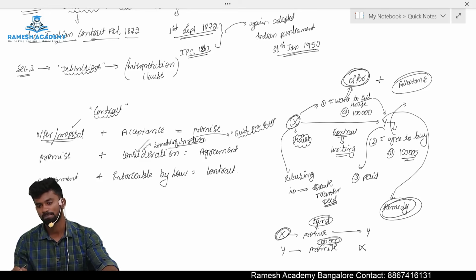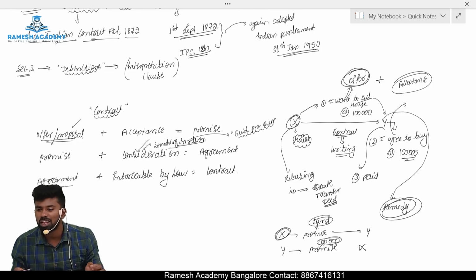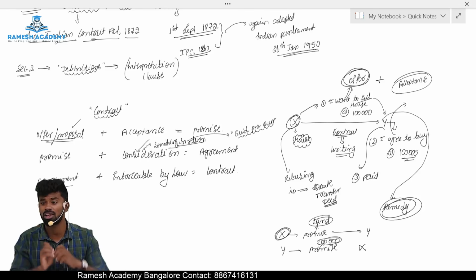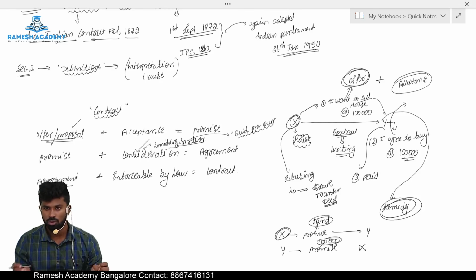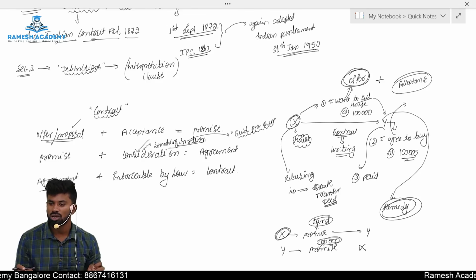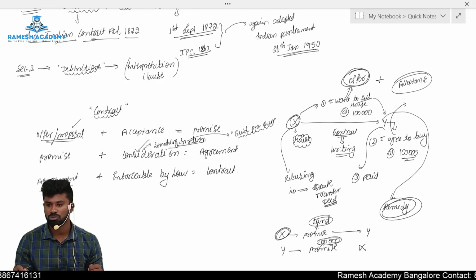Agreement is there. So now the question is, is this agreement enforceable in the court of law? Sir, what is enforceable by law? If it is legally valid, if the court can assist the person to enforce his right in the court, it is called enforceable by law. We can say that an agreement is enforceable by law if it satisfies the following questions.